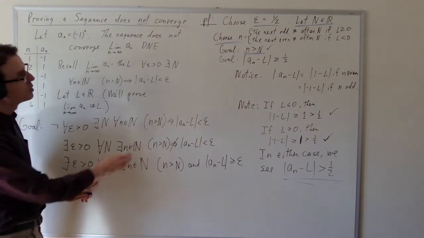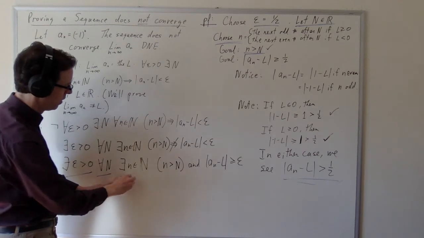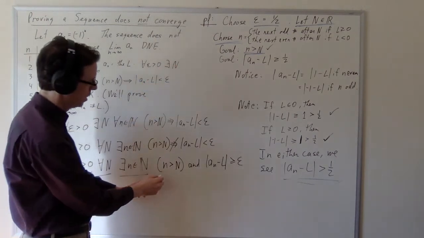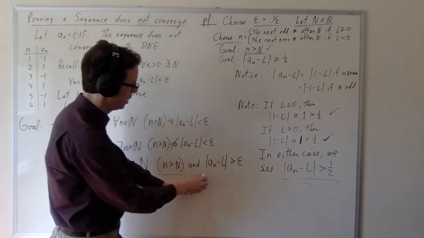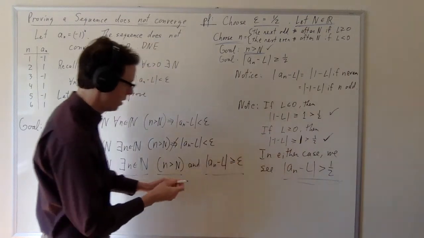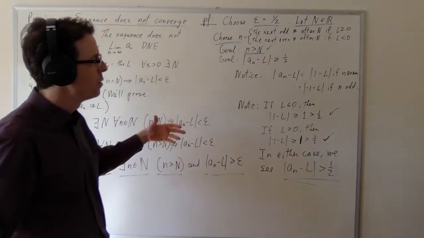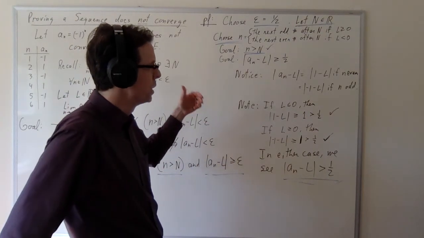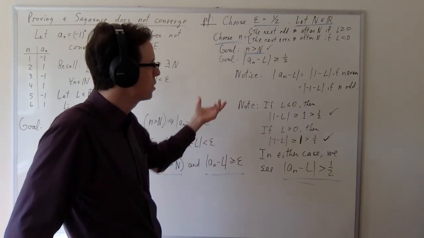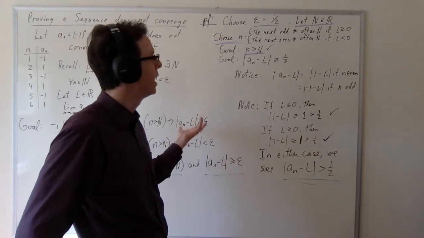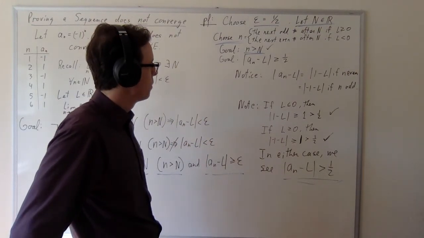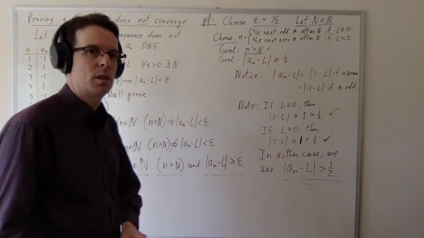There exists an epsilon such that for every capital N, there exists a little n. We chose it so that this is true, we illustrated it, and this is true, we calculated it. So this is a demonstration that the sequence does not converge to L. And the only hard part here was that we didn't know what value of L it was, but that's good because we've proven that it doesn't converge to anything at all by this proof. And that's how we demonstrate that a sequence diverges.